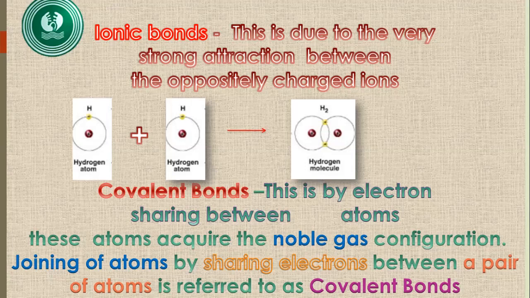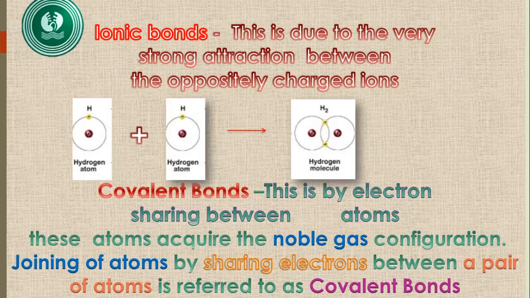In the hydrogen molecule, in the valence shell, there are two electrons. So these two electrons match the valence electronic configuration of helium gas. So by sharing the electrons, these atoms form a bond. That bond is a covalent bond.